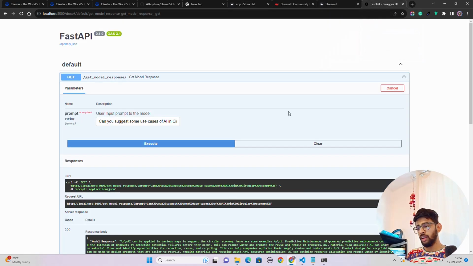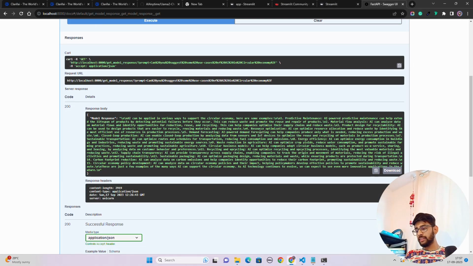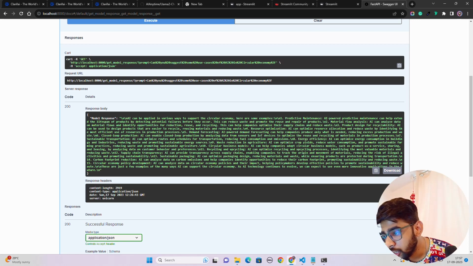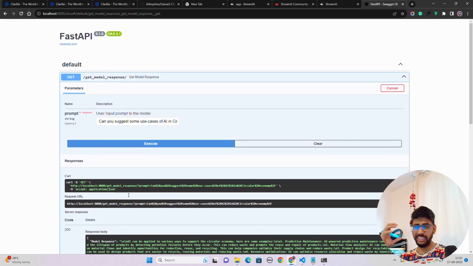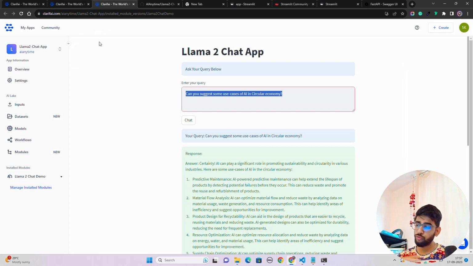Okay. And you can see we got our response. Fantastic. AI can be applied in various ways to support the circular economy. Here are some examples. Predictive maintenance being one. I agree with this, so the predictive maintenance, you can use it. Then we also have circular business model, waste reduction in agriculture, closed loop production. Fantastic, right? Llama-2-70B Chat deployed completely free on Clarifai, and it's okay to quickly build your LLM application to test some of your use cases.